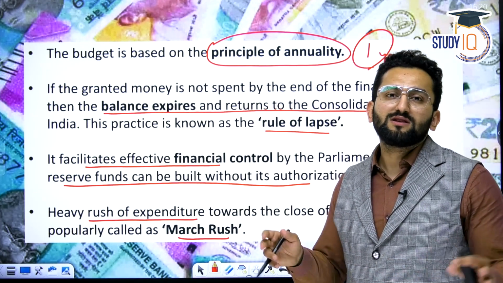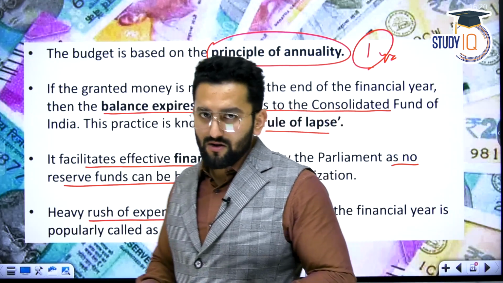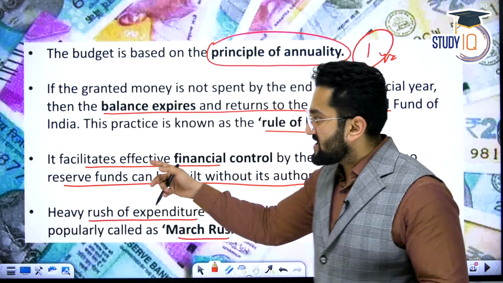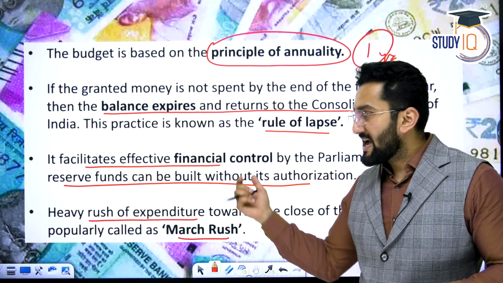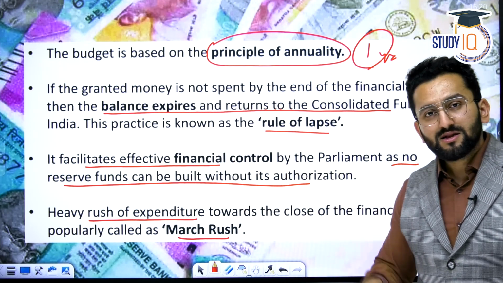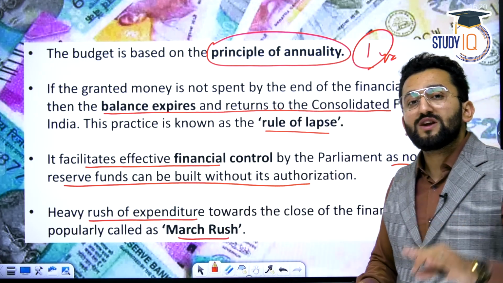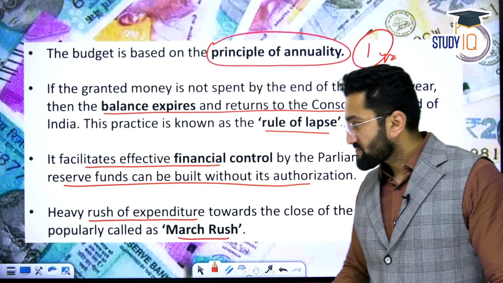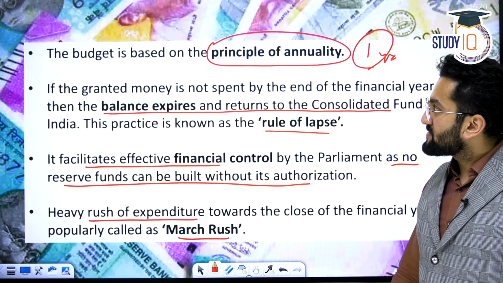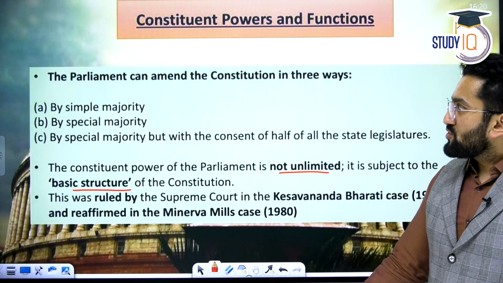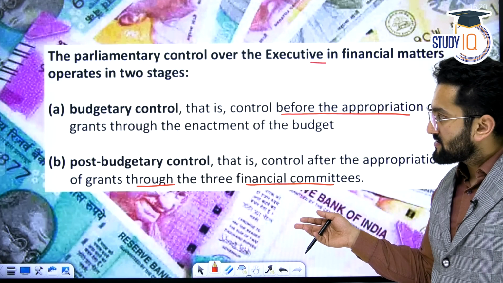Some people are saying, how can this happen? So you should know that PM CARES fund is not a government fund. That is why you cannot say it's a reserve fund of the government and that you need express permission of Parliament. It's a separate fund. It is not a reserve fund of Government of India. Okay. Heavy rush of expenditure, I told you about March rush. So I think the financial parts are quite clear to you now, right?